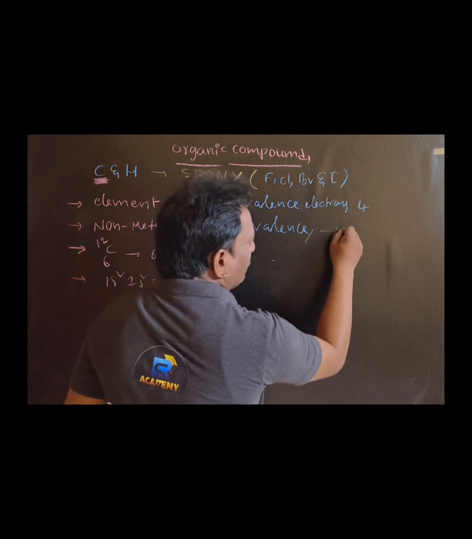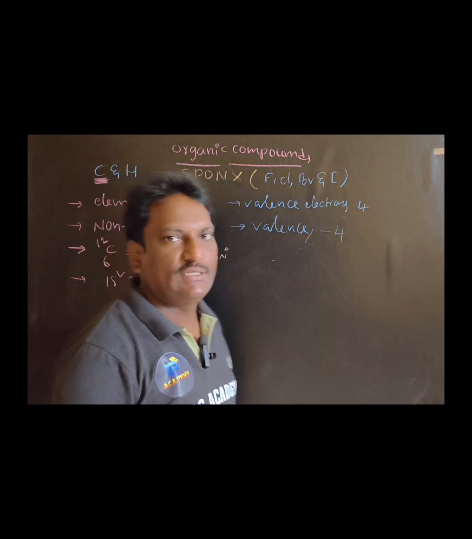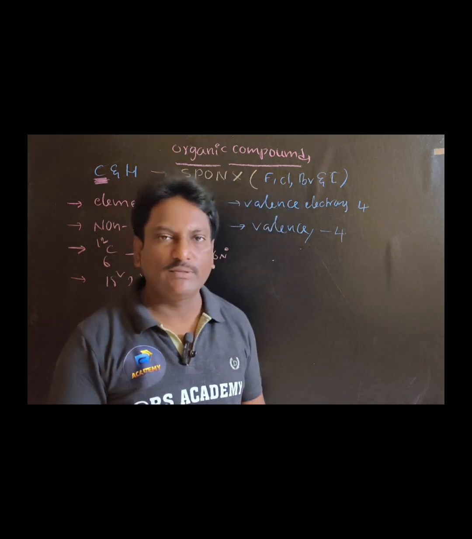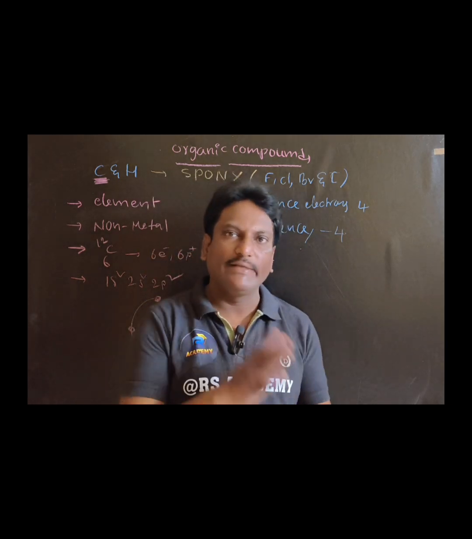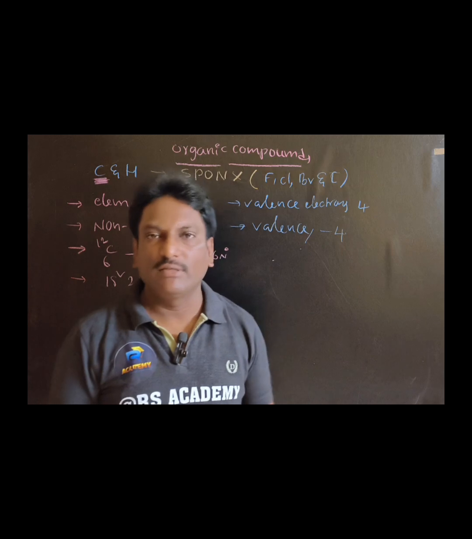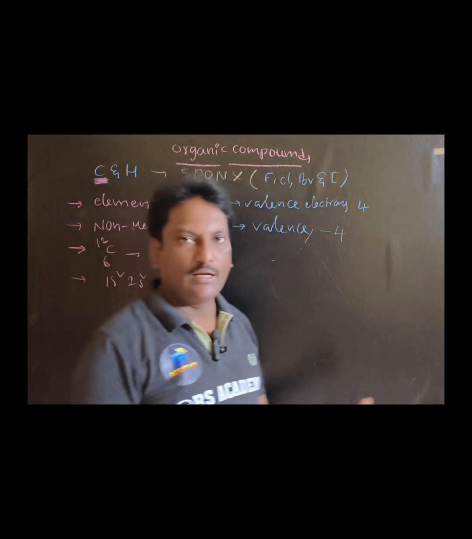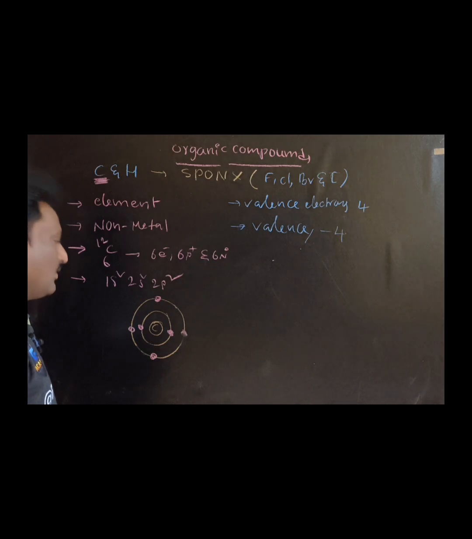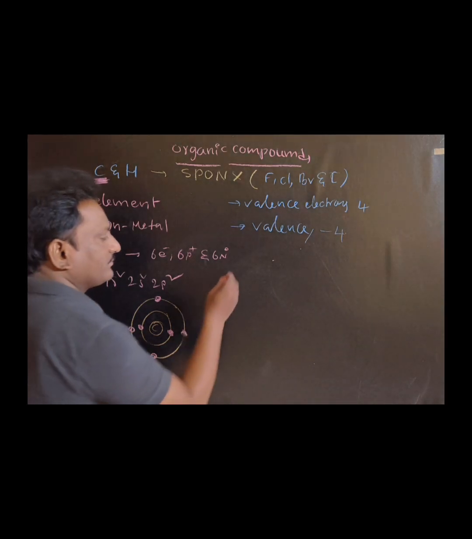That means carbon has the tendency to form 4 covalent bonds with neighboring atoms. Later on, let us talk about what is meant by a covalent bond and what is the tetravalency of carbon. Valency electrons 4, valency also 4.